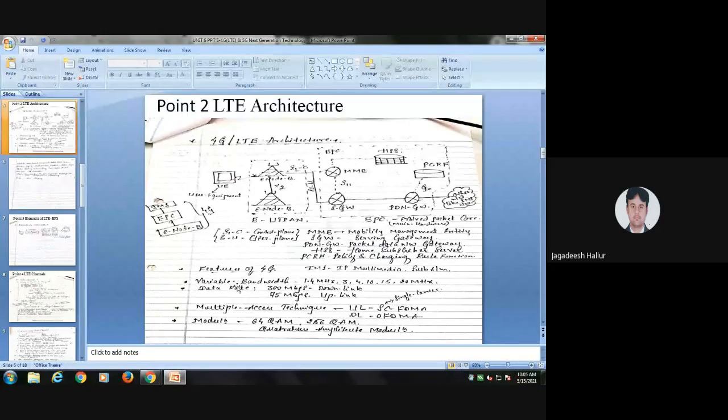Seamless connectivity has to take place for mobility management and radio resource management. The serving gateway should be connected to the other end of the user. The packet data network gateway carries the respective packets of data. The Home Subscriber Server has to check almost all the information of all the users that are used by the particular network. The Policy and Charging Rules Function's main functionality is to check which plan the user has, postpaid or prepaid, and everything has to be considered over here.